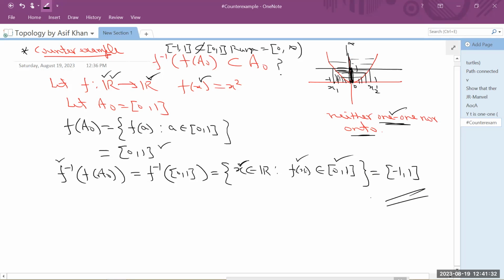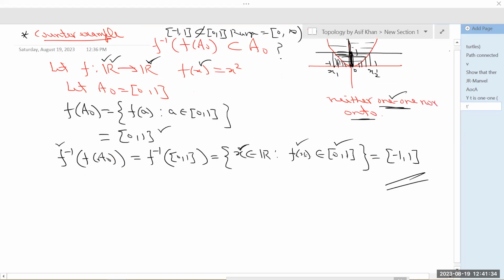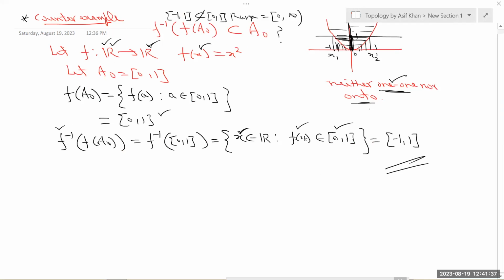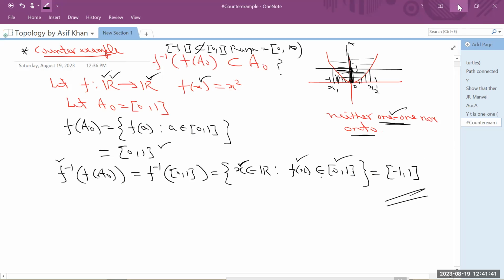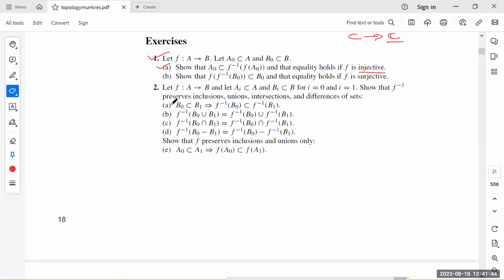Similarly, complete the other proofs and other questions. What I would like to recall here is that when set theoretic inverse operates on the union, intersection, and the differences, you will get equality.